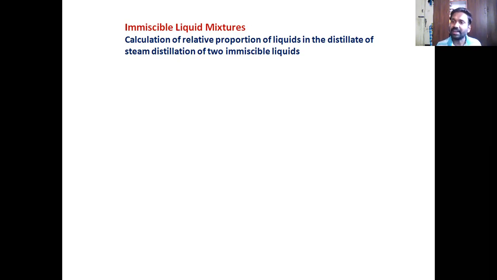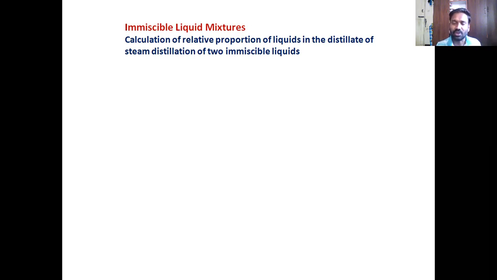So you create an in situ, or within the flask, fully immiscible liquid system by passing steam as well as heat it, because steam also transfers heat to the mixture. And you can raise the temperature to a point where both liquids will start coming off in the distillate. Is it not? Okay.